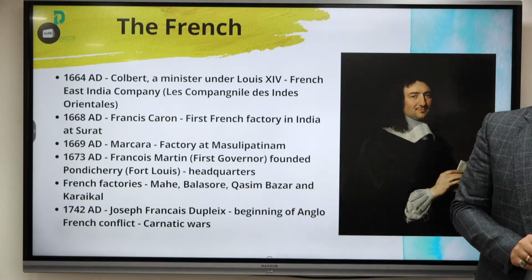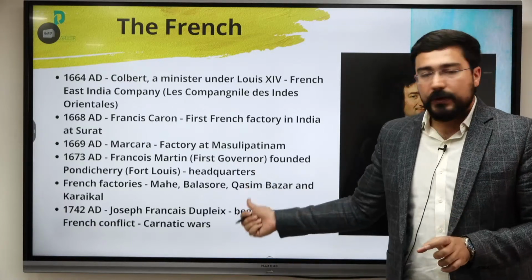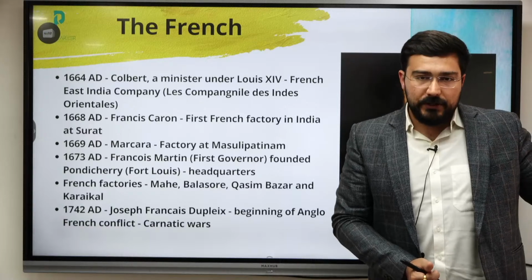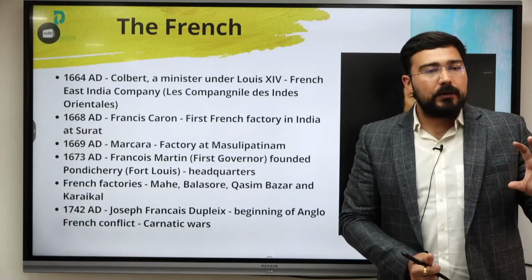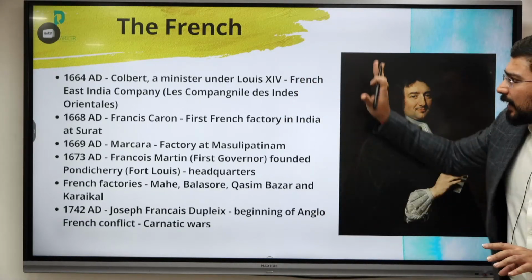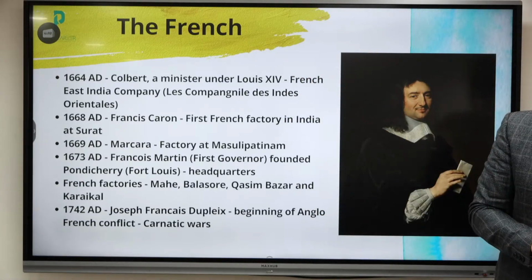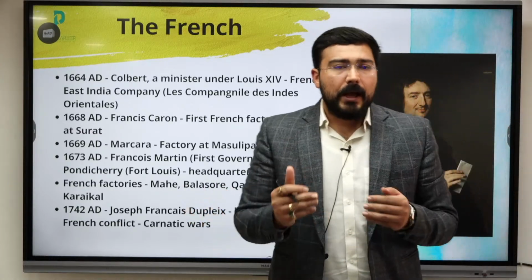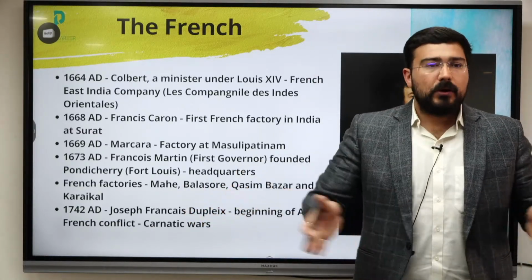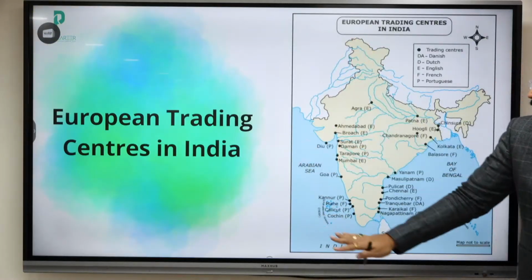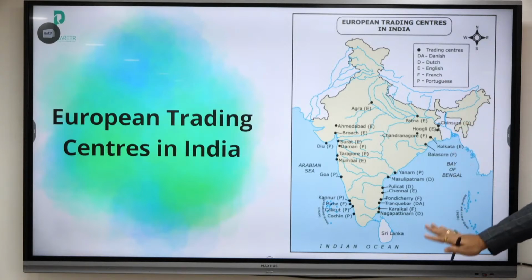So that's why the idea of subsidiary alliance starts with him, but it will be perfected by the British, and the most important role was played by Lord Wellesley. Okay, we will read about all those policies later. This is the initial part where we discuss these important companies and what the outcomes were. Those outcomes we have to understand. So in summary, these became the various European trading centers.